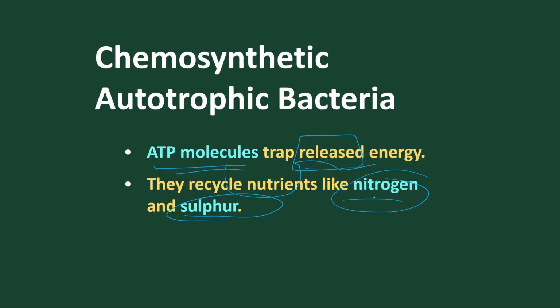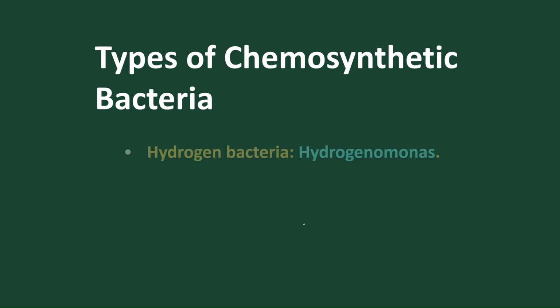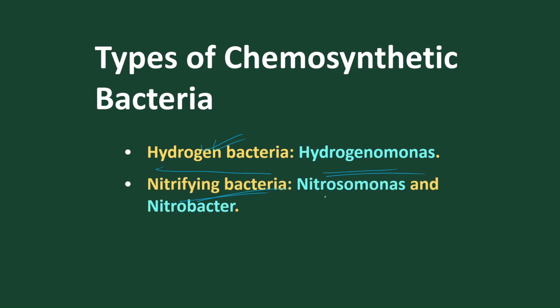So we call them nitrogen chemosynthetic bacteria or sulfur chemosynthetic bacteria. They help in recycling iron, they help in recycling sulfur. Let's take an example, that is hydrogen bacteria. Hydrogen chemical is used to synthesize food, and the example is Hydrogenomonas. Nitrifying bacteria: Nitrosomonas and Nitrobacter.